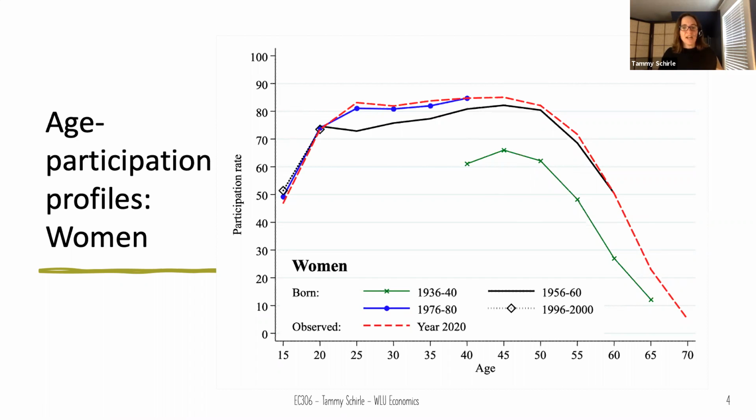Notice, by following the blue line, that the Generation X participation rate at age 40 is 4 percentage points higher than the baby boomers at the same age, which is on the solid black line. The cohort effect here is capturing this difference at the same age for the two generations. Most importantly, it's when we follow a specific birth cohort over time that we can measure the effect of age on labor supply. For our baby boomer women born between 1956 and 1960, there's a 30 percentage point difference between their participation at age 40 and at age 60.